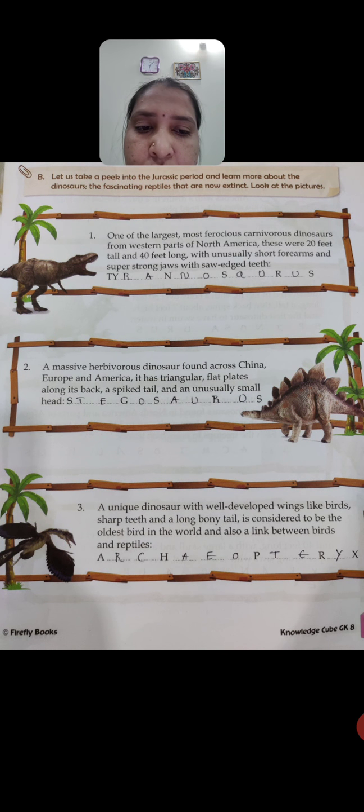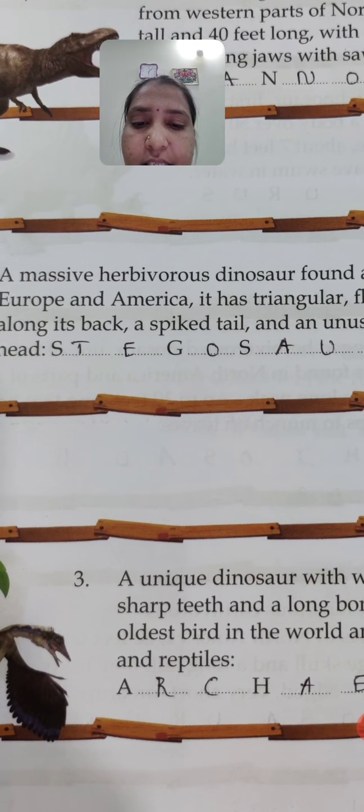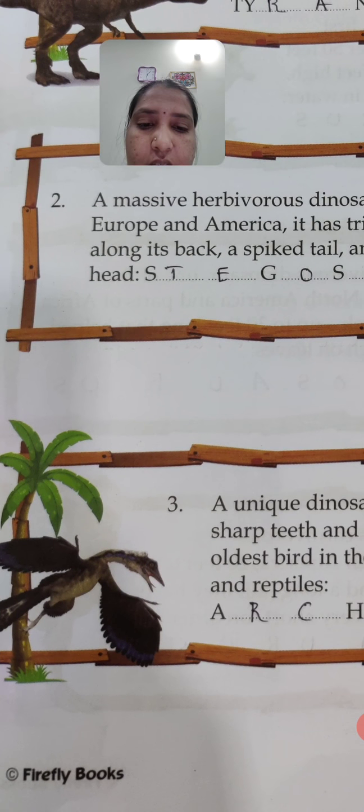Next we can move to the next one, which we can call Archaeopteryx. It is a unique type of dinosaur, and it has well developed wings like birds. See here, we can see that image. Those wings are just like a bird's.